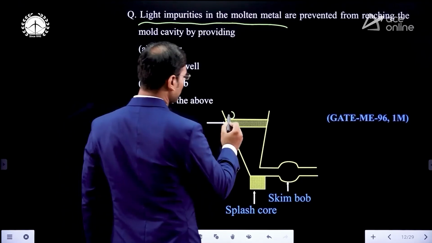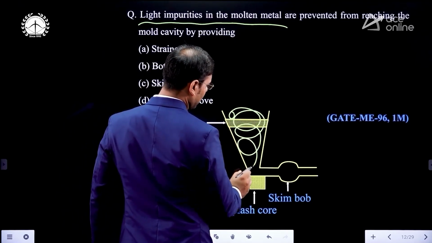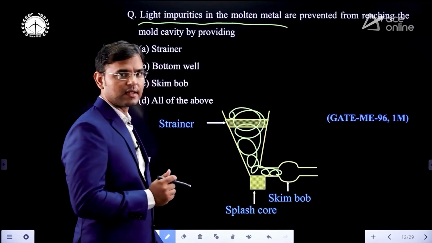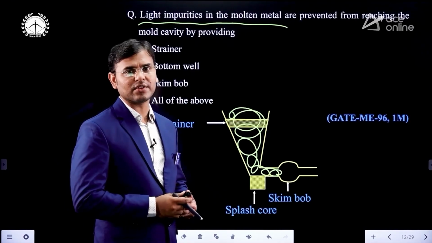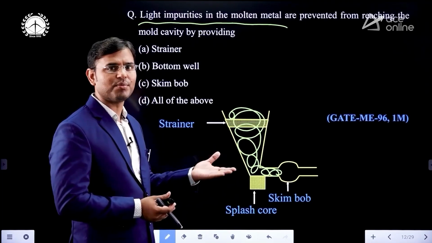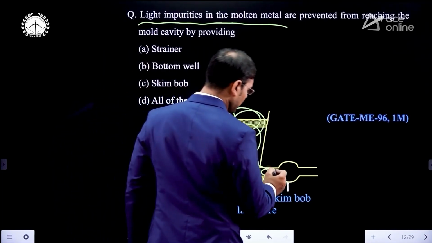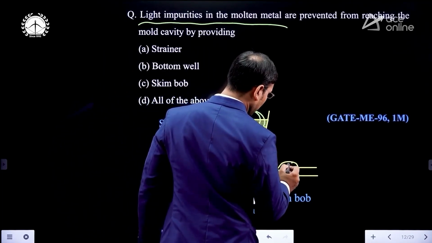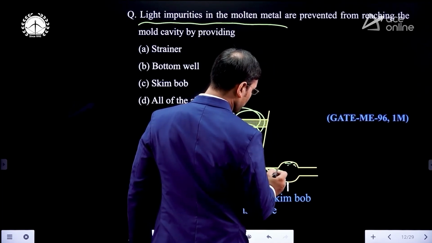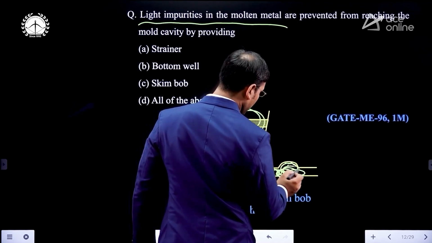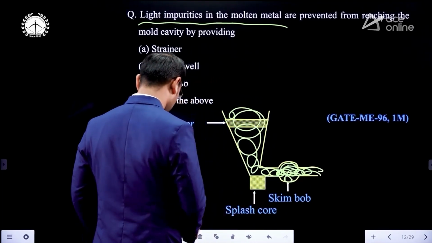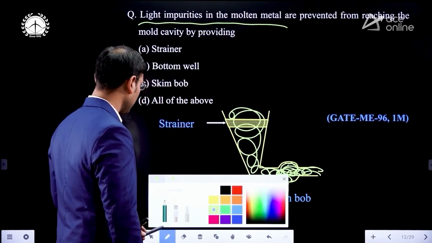Just see, as the molten metal is flowing, the lighter impurities always float at the top of the molten metal. When it is flowing, the lighter impurities get stuck at the top portion of the skim bob, and the heavier impurities get stuck at the bottom.